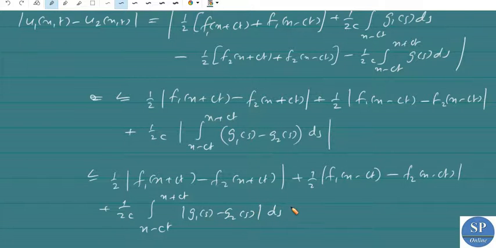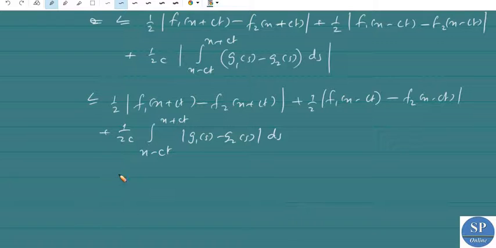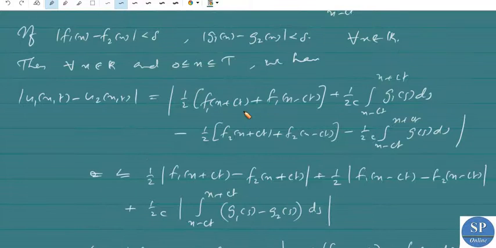Okay, so this is less than 1/2 into... we have |f1(x) − f2(x)| less than delta. We have assumed that |f1 − f2| is less than delta, and |g1 − g2| is also less than delta.